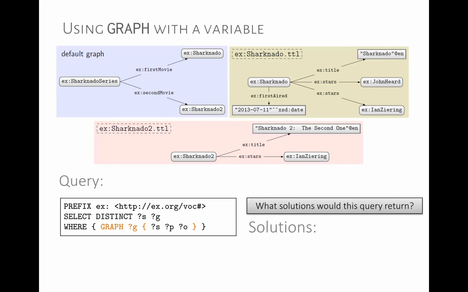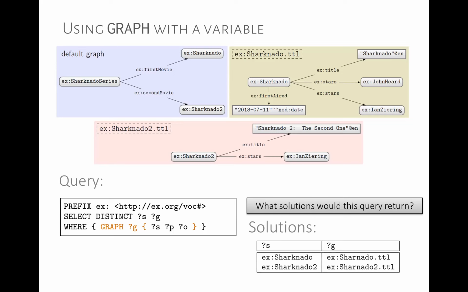When we apply this graph here, we forget about the default graph, we ignore it. Then we look for the distinct pairs of subjects and graphs. One is Sharknado and Sharknado TTL, and the other is Sharknado 2 and Sharknado 2 TTL. So we get two results. We have distinct as well. If we didn't have distinct, how many results would we get? We would get 1, 2, 3, 4. We'd get 4 results here, and we'd get 2 results here. We'd get 6 in total.